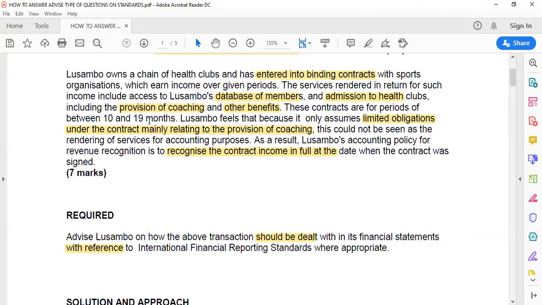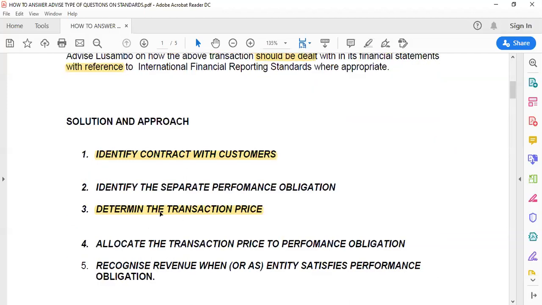Now look at step number 4. Step number 4 says to allocate the transaction price to the performance obligations, which Lusambo PLC has not done, because Lusambo PLC has recognized the whole amount in full at the time when the contract was being signed. So in this context, you should have said something like this: a performance obligation satisfied over time meets the criteria in step number 4.